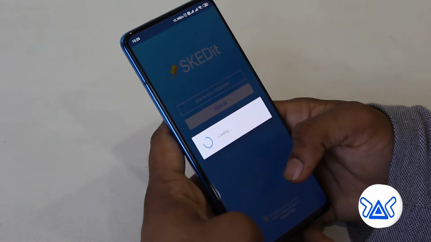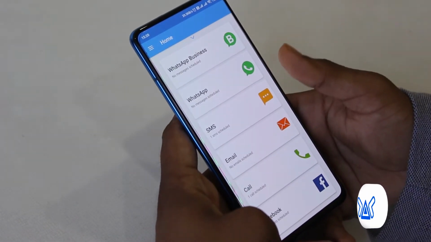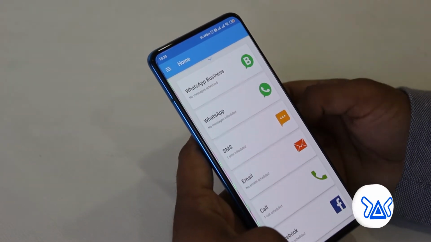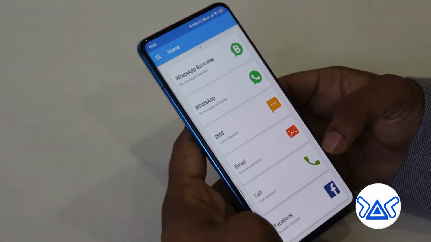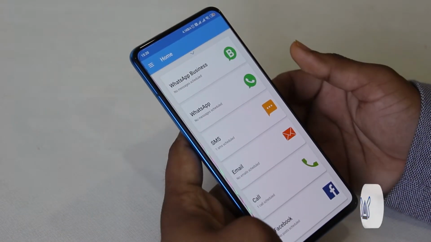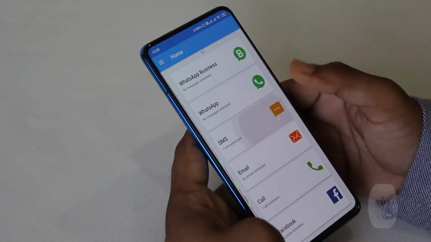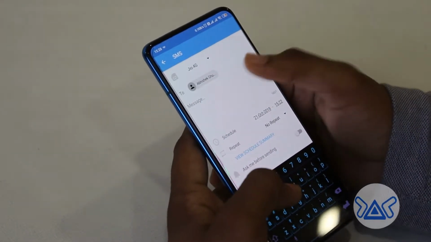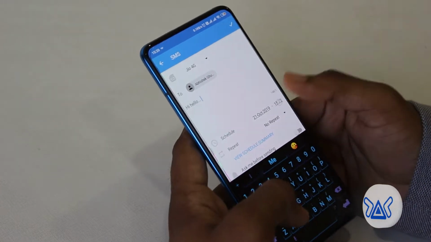Here you can see it supports the WhatsApp business app, normal WhatsApp app, SMS, email, call scheduler and your Facebook. So I will demonstrate one of the usages here. I will SMS one of my friends. You can set a timer here.